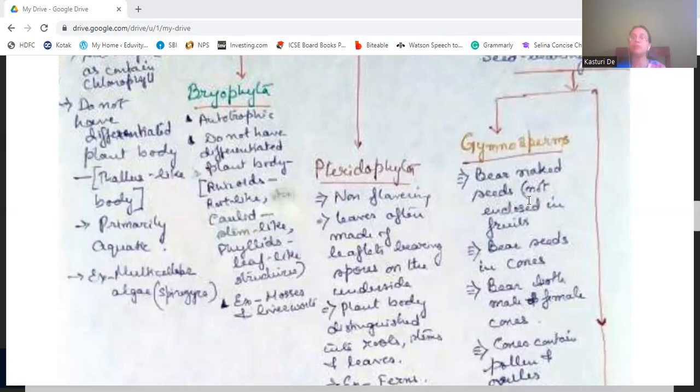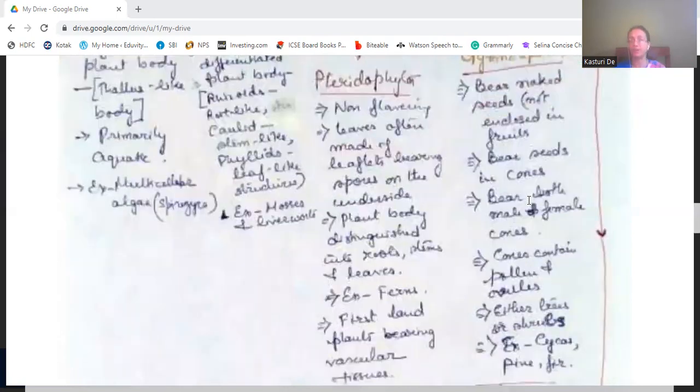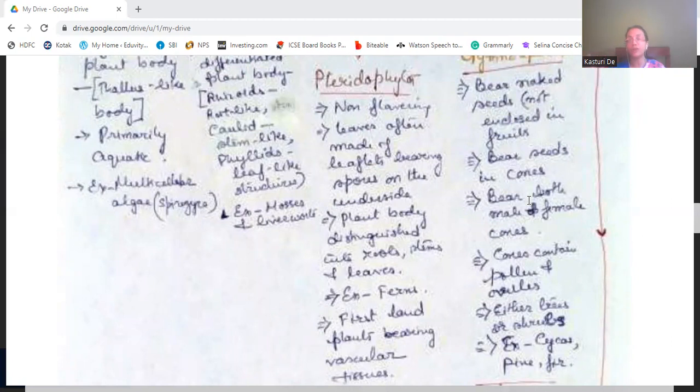Then we come to Pteridophyta. These are non-flowering, but their leaves are often made up of leaflets, which bear spores on their underside, through which they can reproduce.